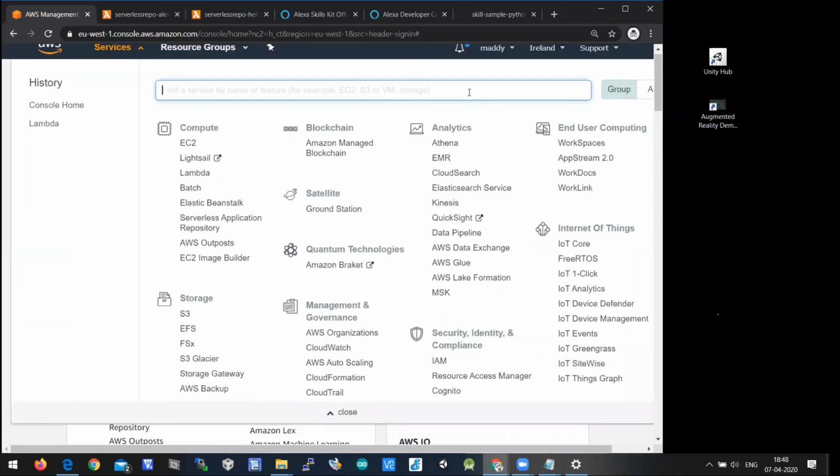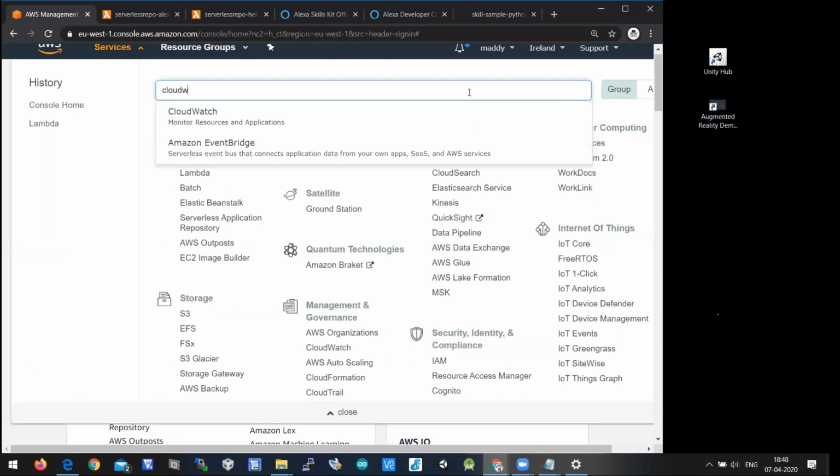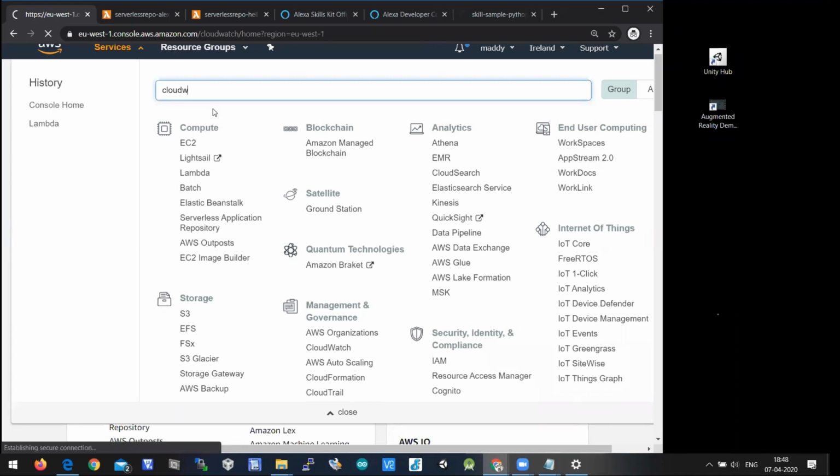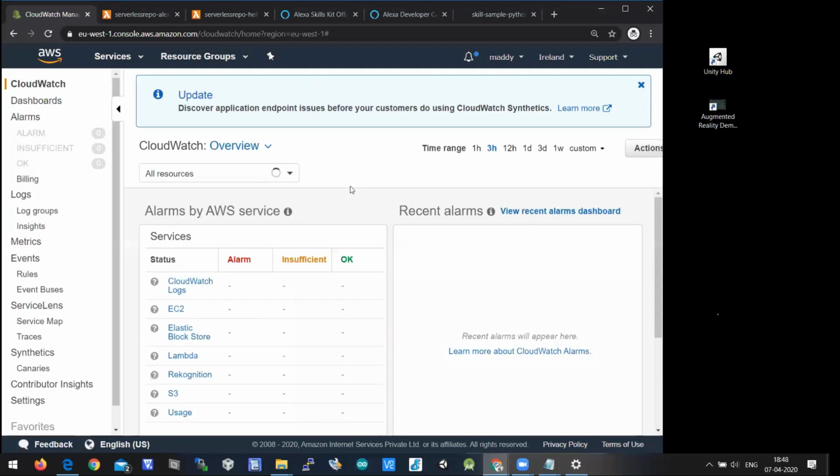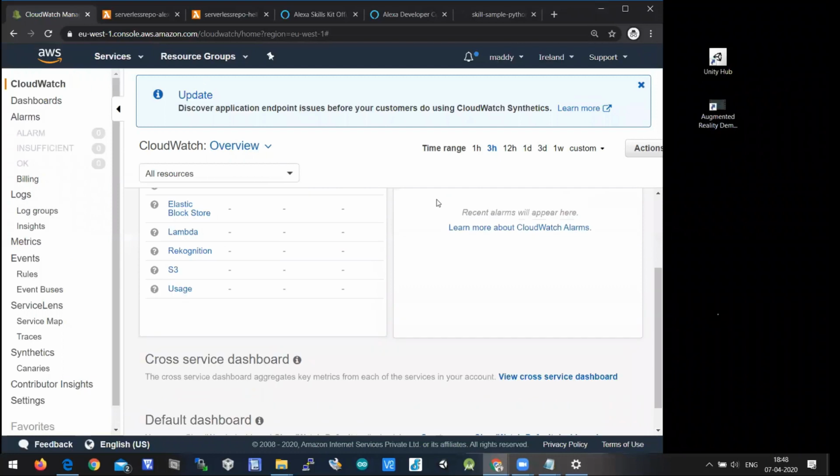Okay, let's search for CloudWatch first. CloudWatch, yeah. So this is a service where it monitors, as I said, it is a debug logger. Okay, it has all the logs available for every application that is created here. So it is called CloudWatch. When you type CloudW, you will get CloudWatch. So CloudWatch is very important because that creates a debug log. If there is any error while creating a skill, that will be defined here.